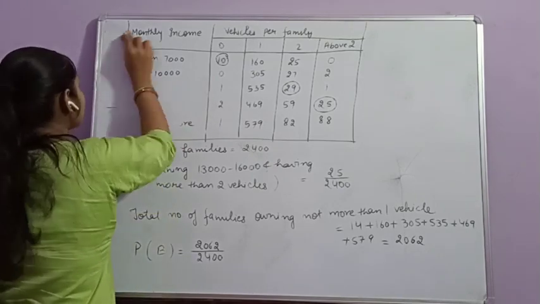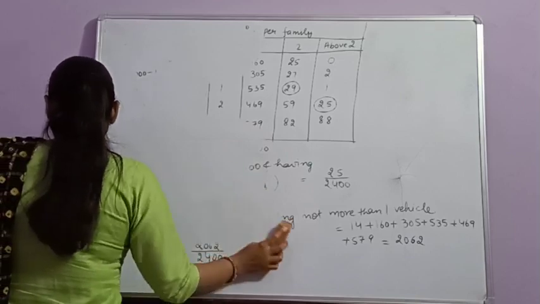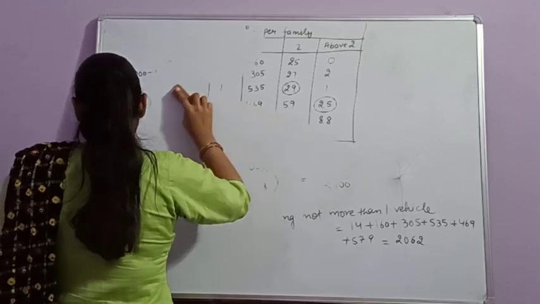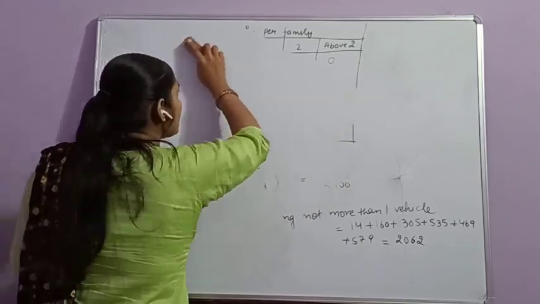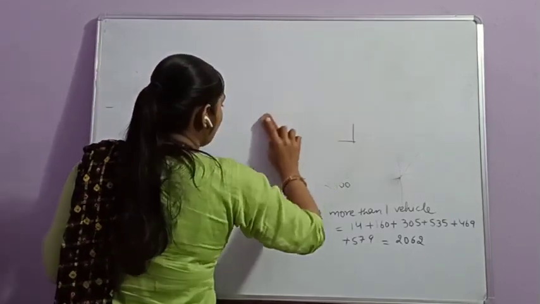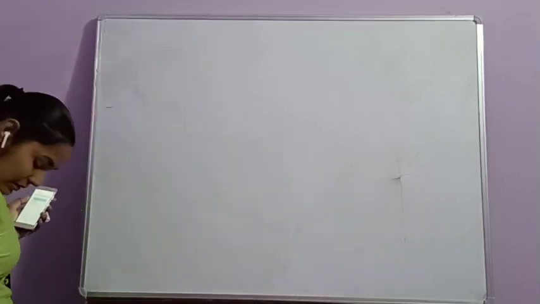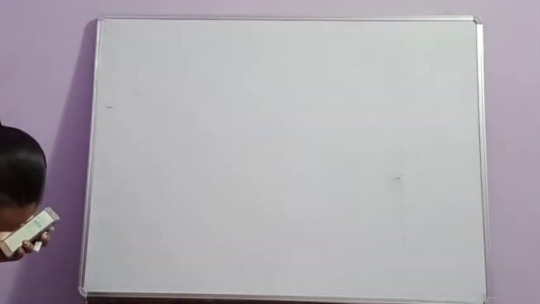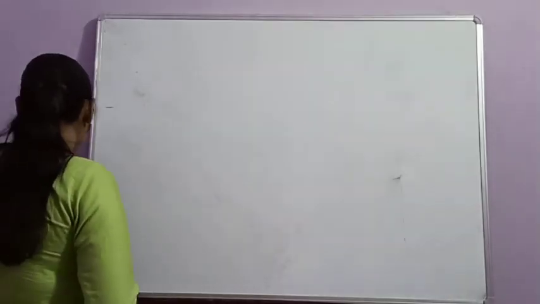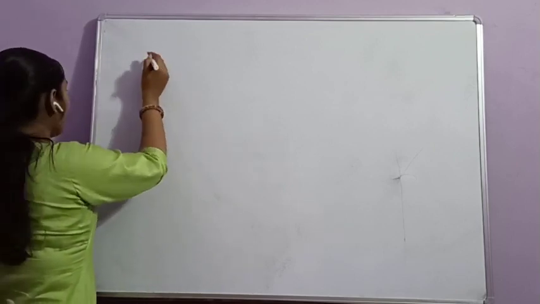Next question. 50 seeds were selected at random from each of 5 bags of seeds and were kept under standardized conditions favorable to germination. That is, 50 seeds selected from 5 bags and put in favorable condition for germination. After 20 days, the number of seeds which germinated in each collection were counted and recorded as follows.